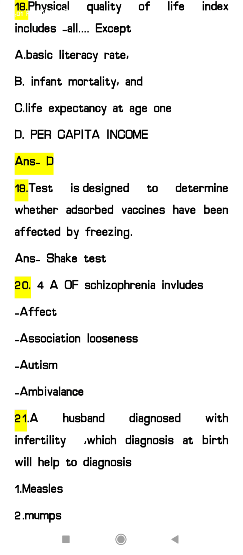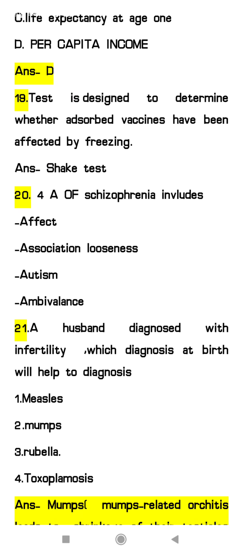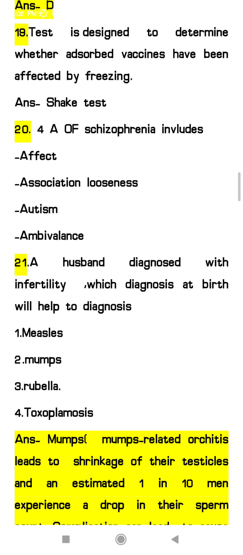19th number, which test is used or designed to determine whether a vaccine has been affected by freezing or not. So we are doing the shake test for determining whether the vaccine is affected by freezing or not. So next question, 20 number, 4A of schizophrenia includes: affect, association looseness, autism, ambivalence.